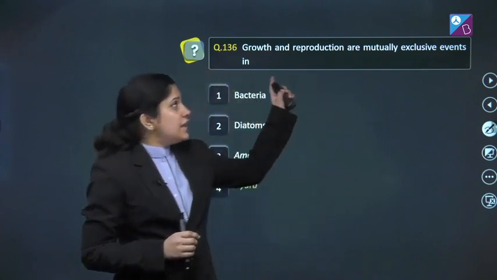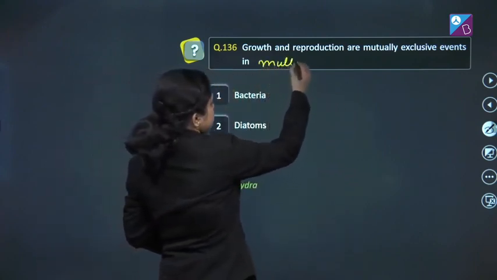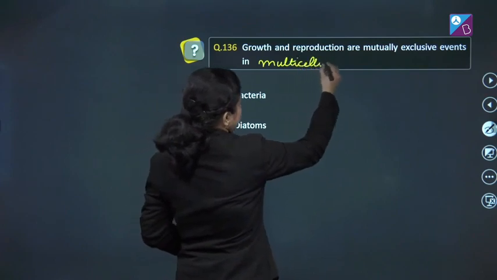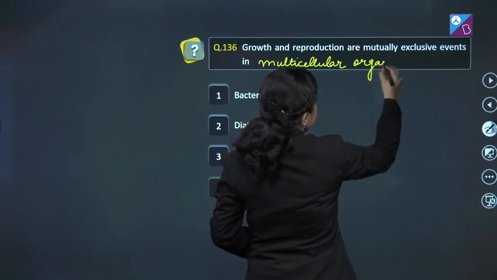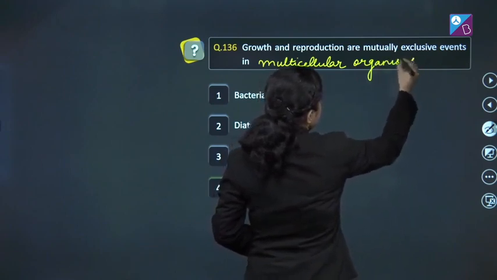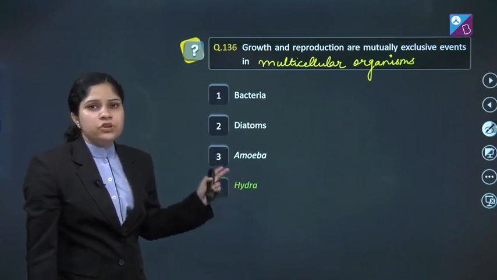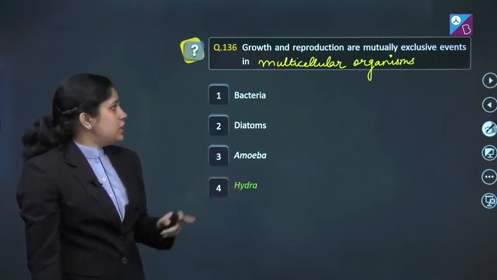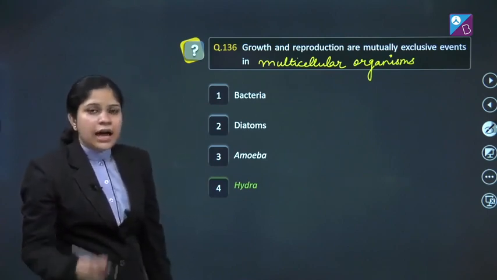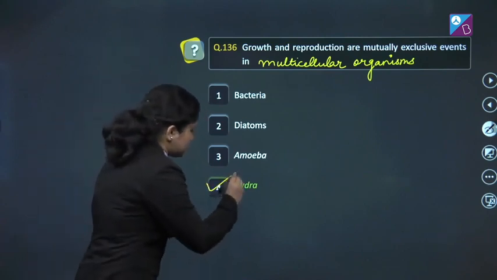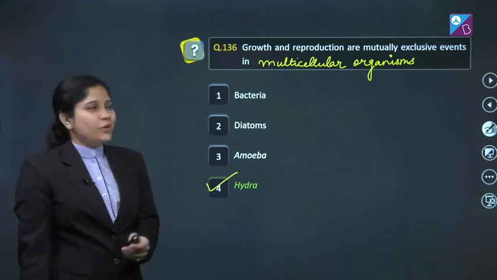However, they are exclusive events in case of multicellular organisms. Now, amongst all these options, we have to find which of the organism is multicellular. Bacteria, diatoms, amoeba, hydra. And we know the correct answer of this question is option number 4. Let's move to the next question.